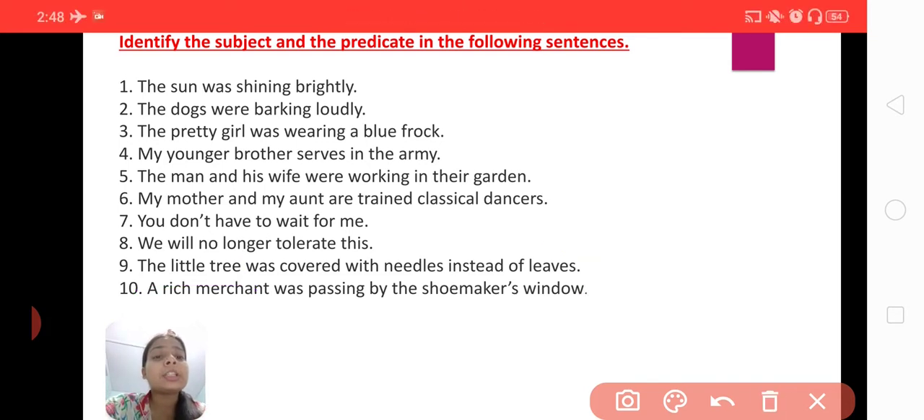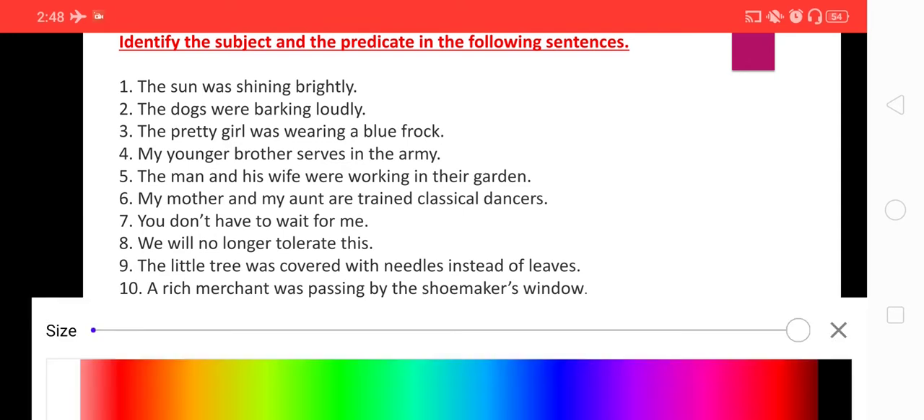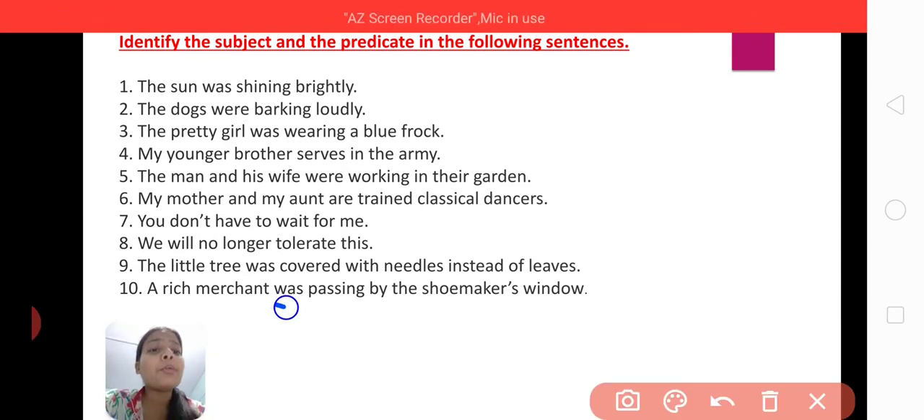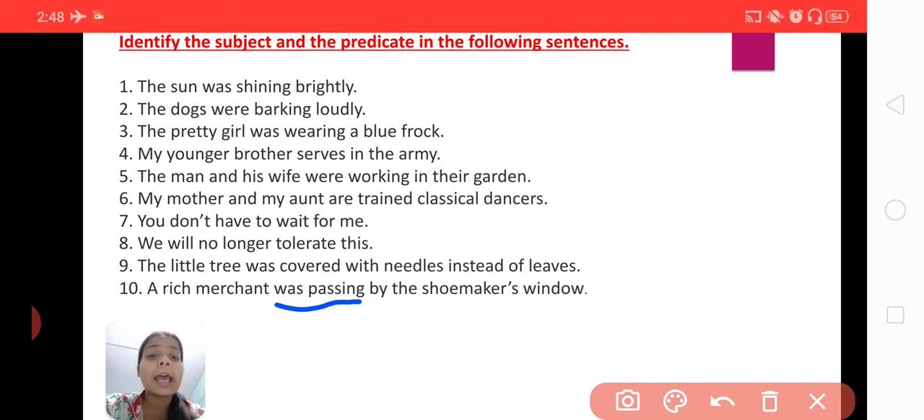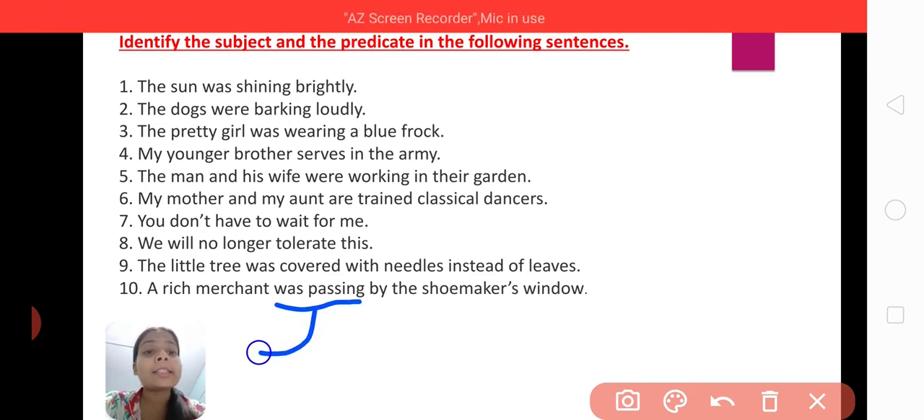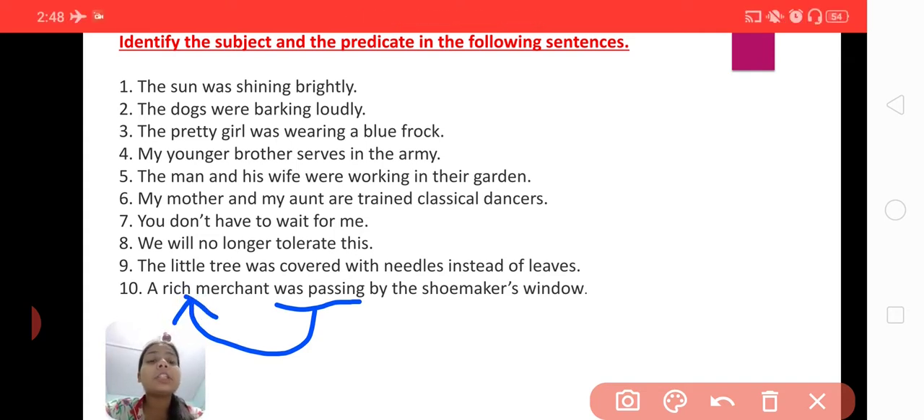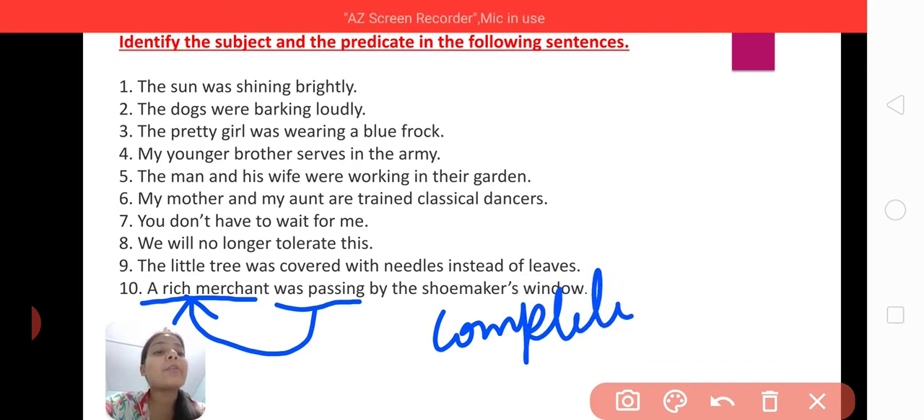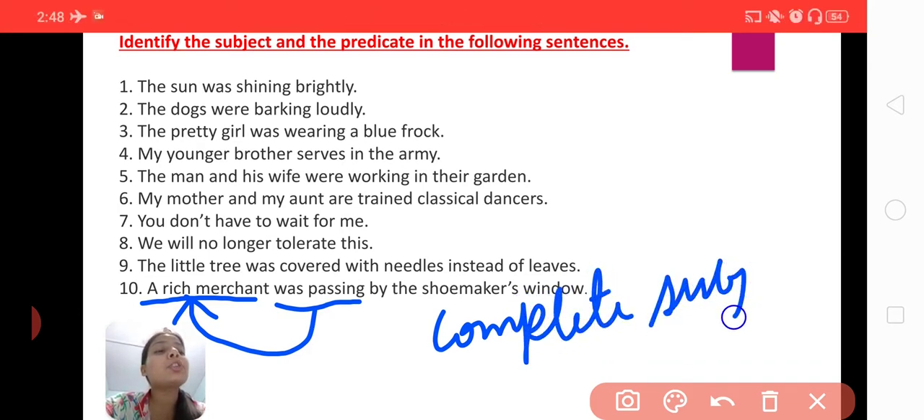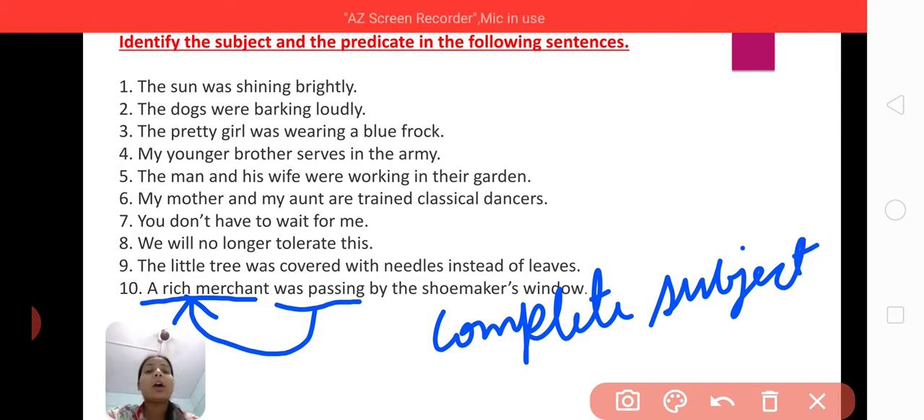Okay, now take the last question. A rich merchant was passing by the shoemaker's window. Okay, so now if you see here, was passing, this is the verb, this is the action which is performed by whom? Yes, this is performed by a rich merchant. So rich merchant is the subject. What kind of subject is it? Yes, it is a complete subject, because as I said, a complete subject includes a modifier or describing word plus a noun.